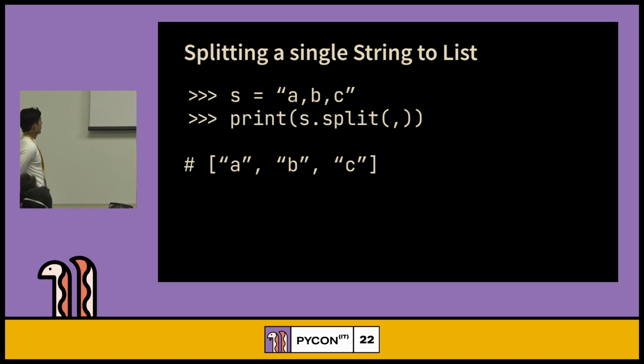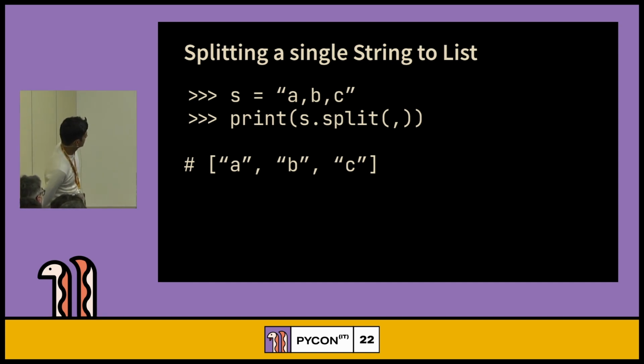Splitting a single string into a list. Have you used this before? Okay. First, I want to confirm whether it is correct or wrong. It's correct. Where print has the split, we have the braces.